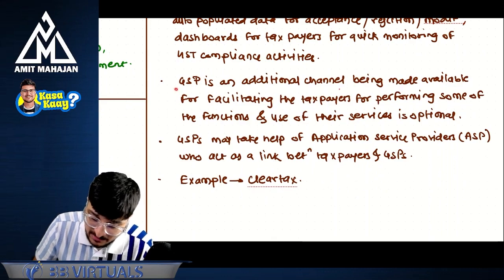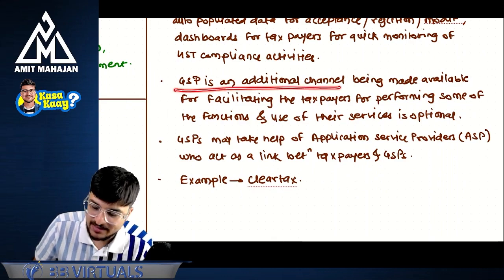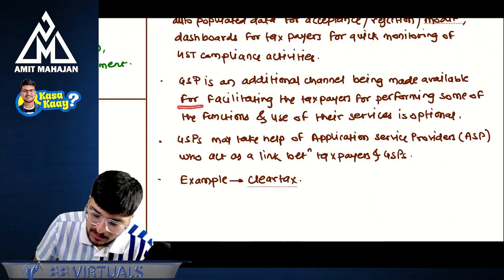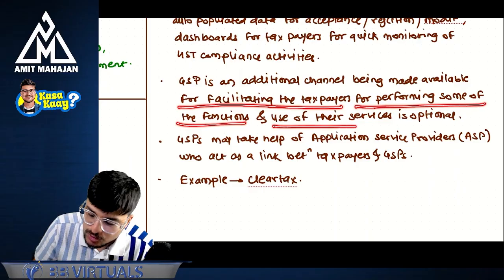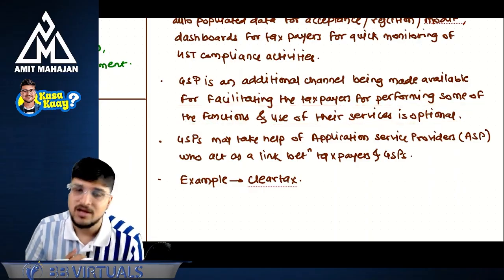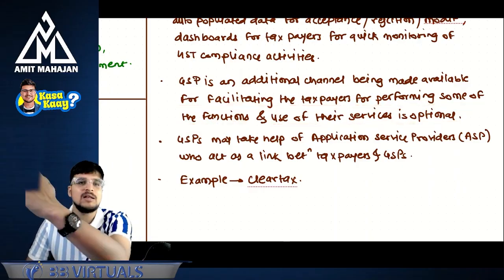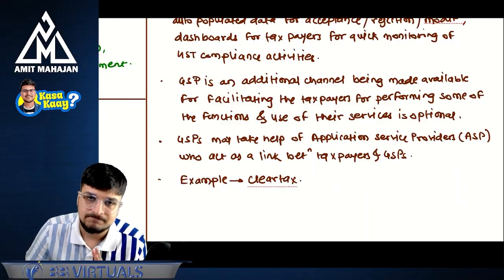GSP is an additional channel. This is important. GSP is an additional channel being made available for facilitating the taxpayers for performing some of the functions, and use of their services is optional. If you want to go there, you can go. Otherwise, you can directly go on the GST portal, right?